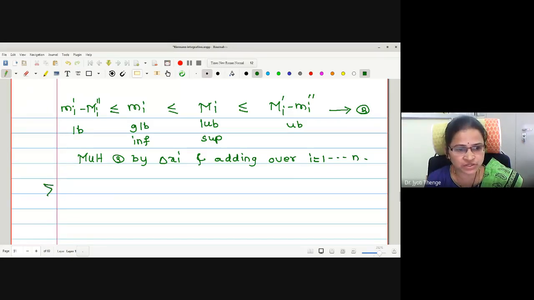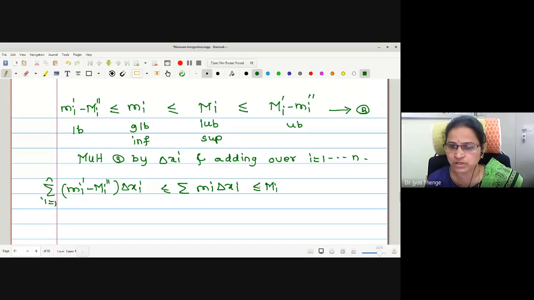Therefore, let me write summation i from 1 to n of Mi dash minus mi double dash into delta xi, less than or equal to summation small mi delta xi, less than or equal to summation capital Mi delta xi, less than or equal to summation of Mi single dash minus mi double dash delta xi, and everywhere the sum is running from 1 to n.